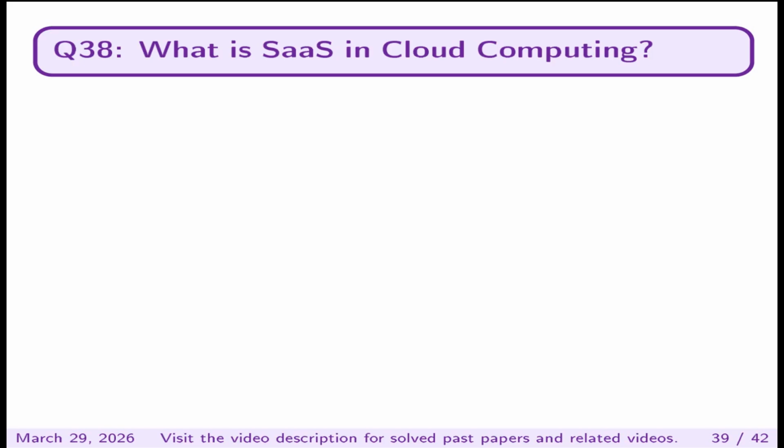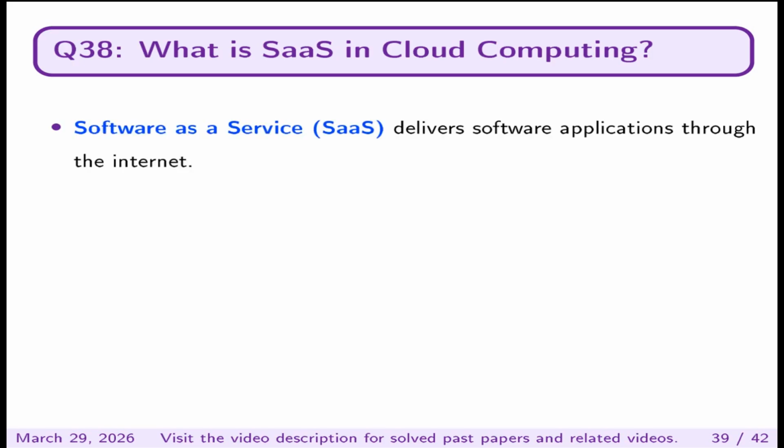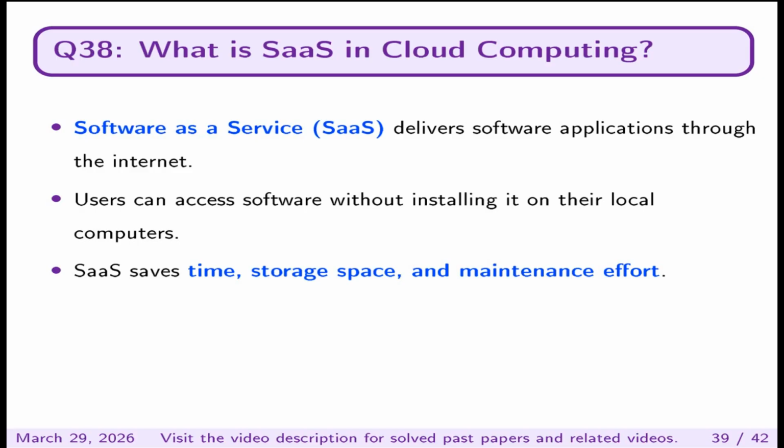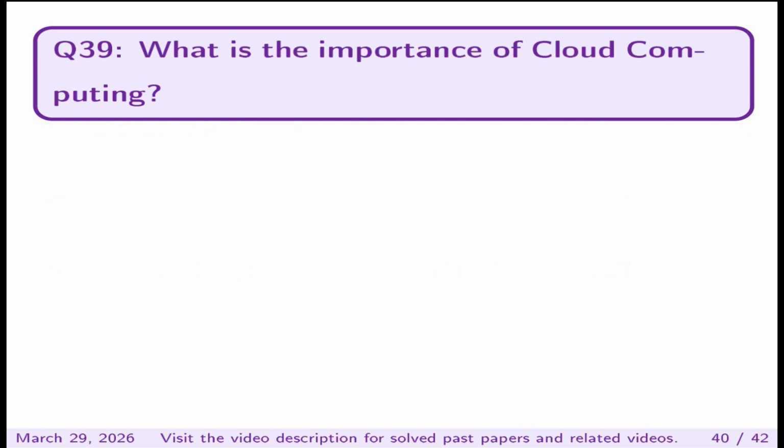What is SaaS in cloud computing? Software as a service, that is called SaaS, delivers software application through the internet. Users can access software without installing it on their local computers. SaaS saves time, storage space, and maintenance efforts.